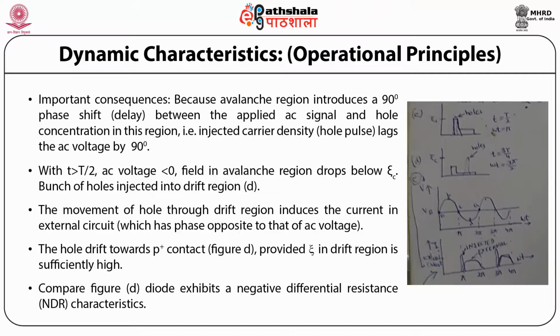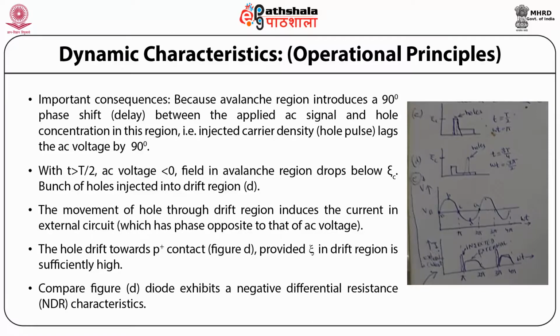This condition is obtained by making the hole transit time, tau d, equal to capital T by 2 through the drift zone.